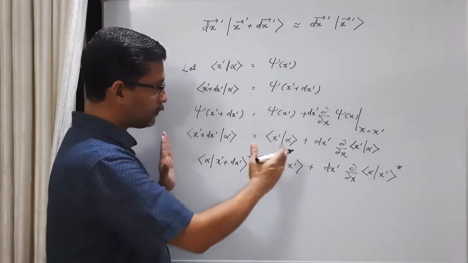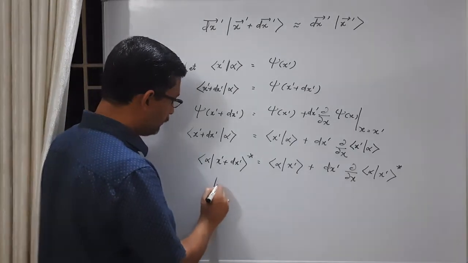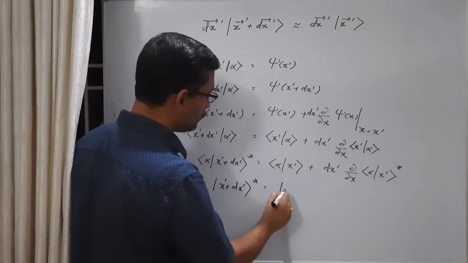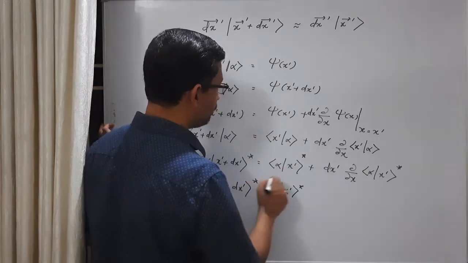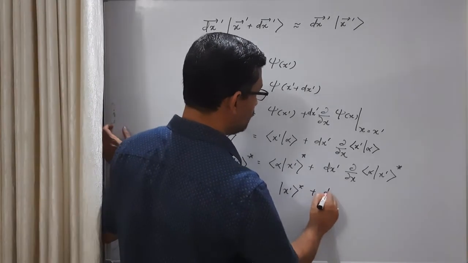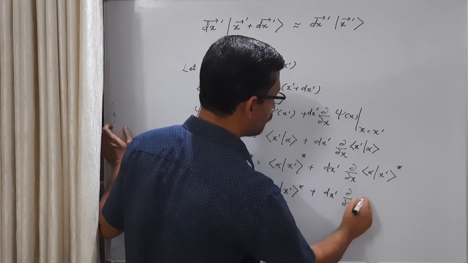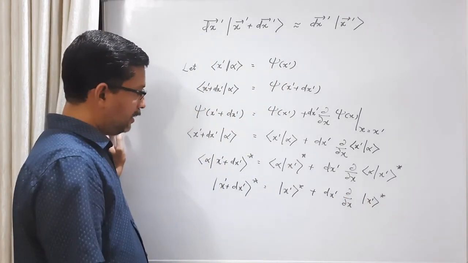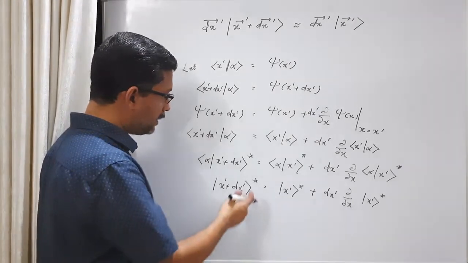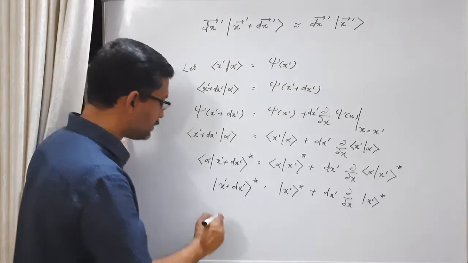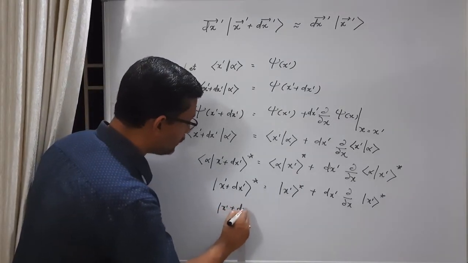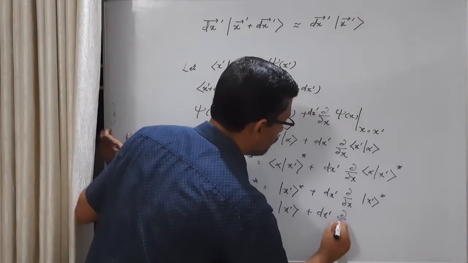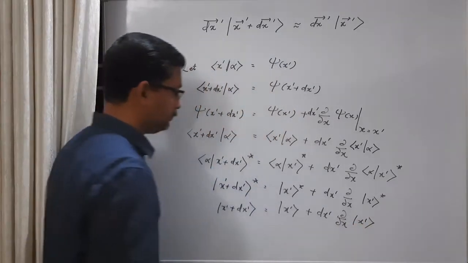Now if we remove that from all the sides, then we have an expression like x prime plus dx prime star is equal to x prime, here also put a star, we are interchanging it, plus dx prime dou by dou x of ket x prime star. This is valid for all base kets. If this is valid for all base kets, then its complex conjugate is also valid for all base kets. That means we can say ket x prime plus dx prime is equal to ket x prime plus dx prime dou by dou x of ket x prime.